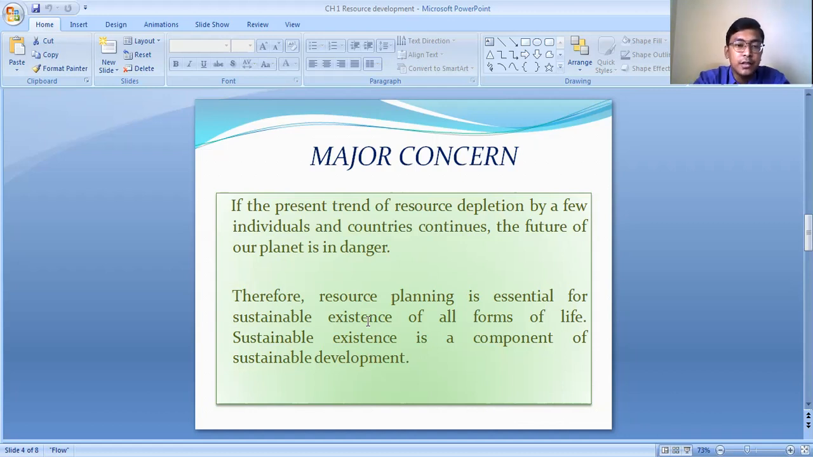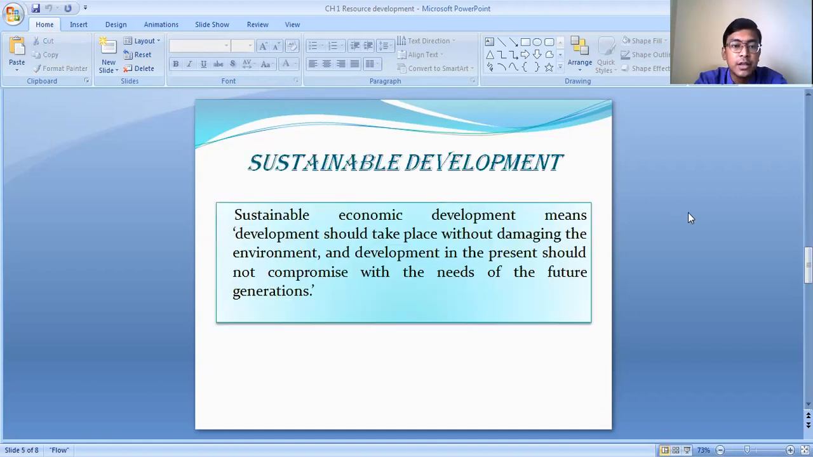Because these resources cause depletion of the environment and various kinds of problems. So what is sustainable development actually, or what do we mean by the term sustainable development? Sustainable economic development means development should take place without damaging the environment, and development in the present should not compromise with the need of the future generation.